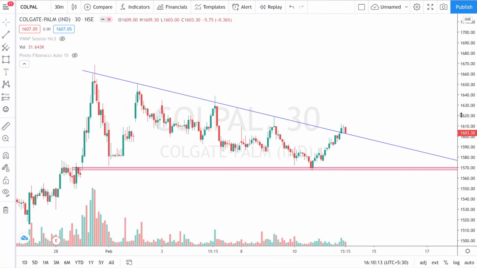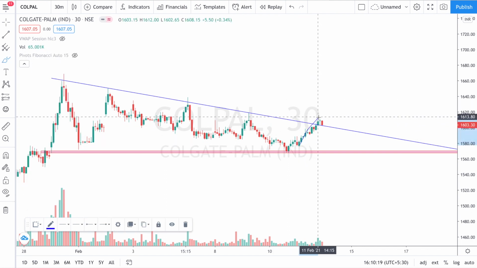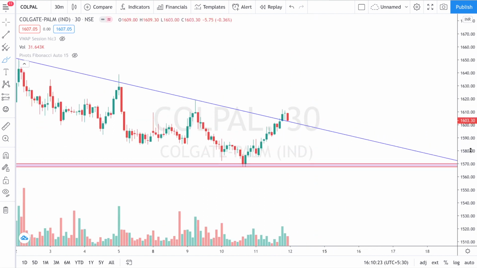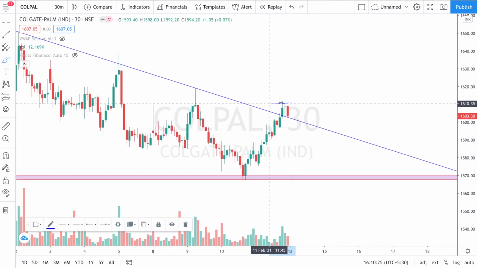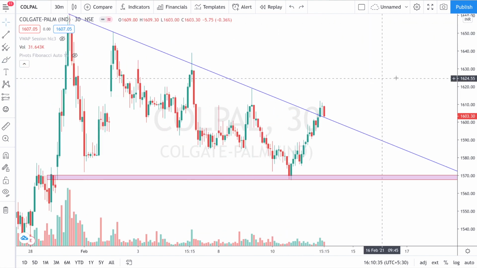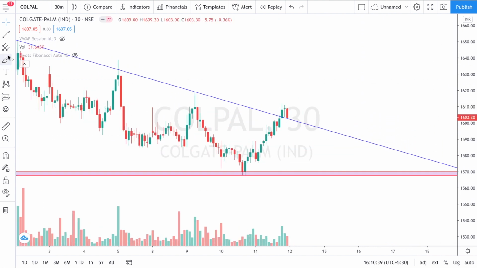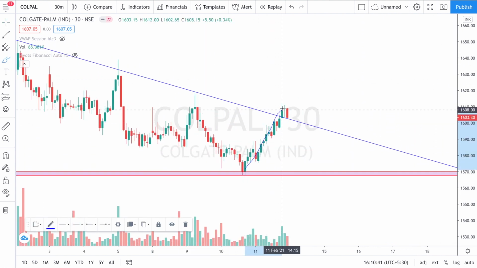Colpal is a very beautiful stock for tomorrow. If you check Colpal, it has given a breakout, and a red candle also. So tomorrow what should be your strategy? Very simple. About this level, which is 1612, above 1612 or even above 1610, according to price action, you can take an entry in Colpal. Be a little careful, because if you check, Colpal has made a high.